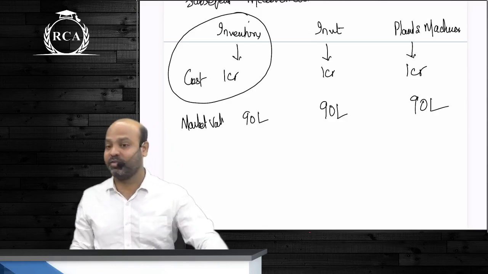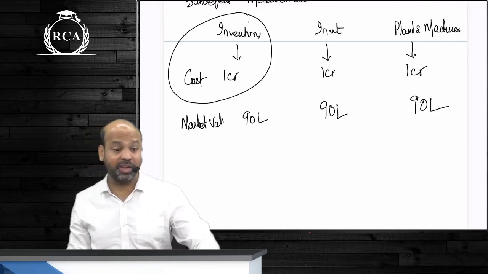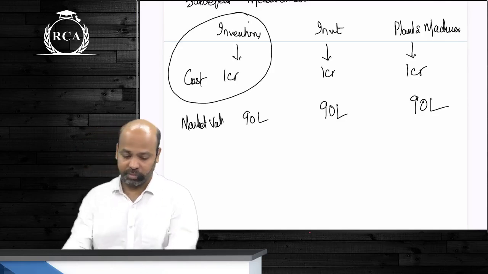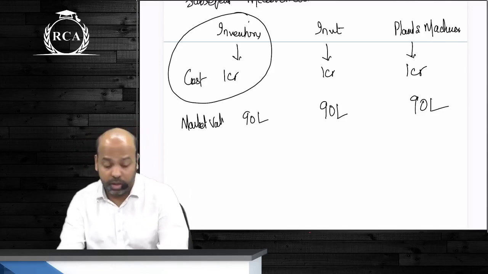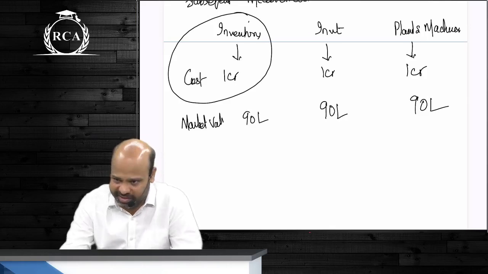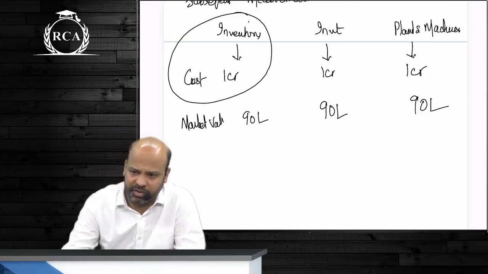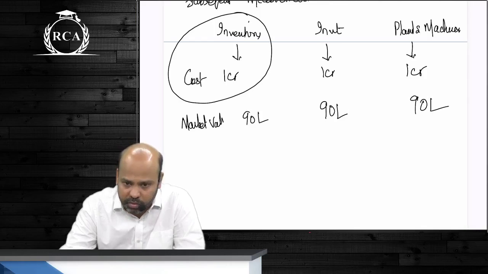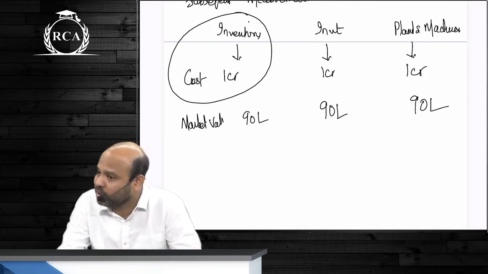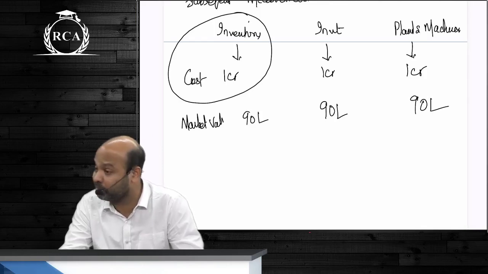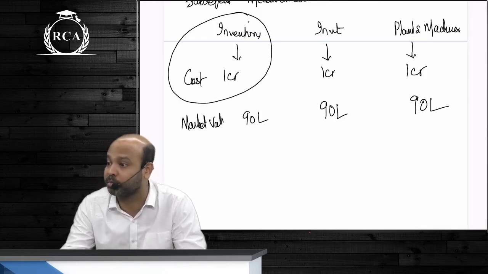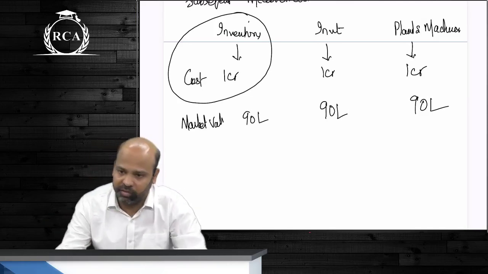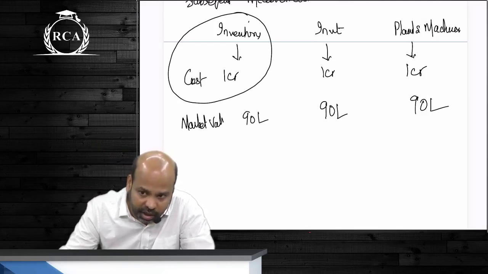Subsequent measurement, guys, of any asset depends on the way you are going to derive the economic benefit from that asset. Listen to this carefully, because all of this is very important. If your objective is to sell that asset and realize benefit out of it, you are always supposed to compare the cost of that asset with its market value. If your objective is to hold the asset and generate economic benefit by holding it, you are not going to compare the cost of that asset with the market value. Subsequent measurement will depend on how we are going to derive economic benefit.